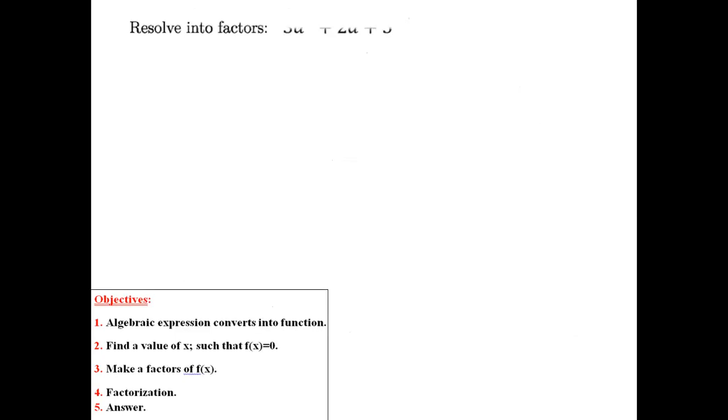Okay, our second math says 3a cube plus 2a plus 5. We have to memorize our objective. Our first objective was to convert the algebraic expression into a function. This was our first work. So here, which is the variable? Yes, a. So in the solution, let f of a equal this.